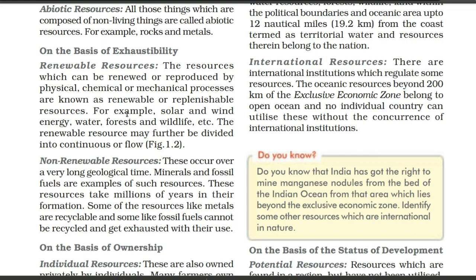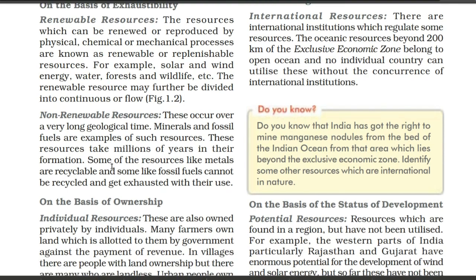Next we have, for example, solar and wind energy, water, forest and wildlife, etc. Because these things renew again and again, reproduce again and again, all these things come under renewable resources. The renewable resource may further be divided into continuous or flow. After that, we have the non-renewable resources.